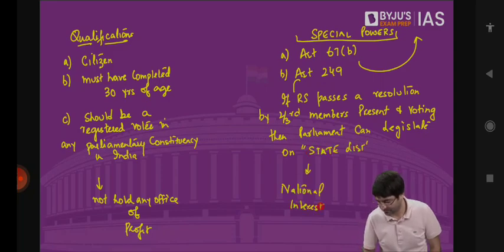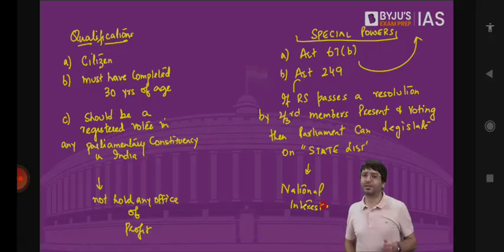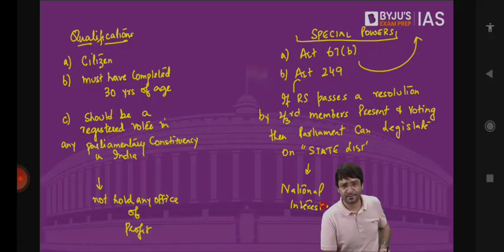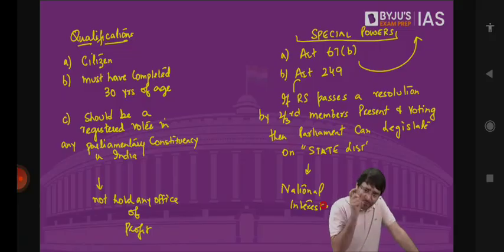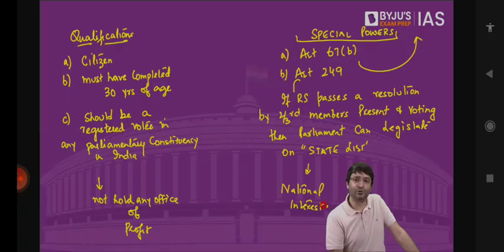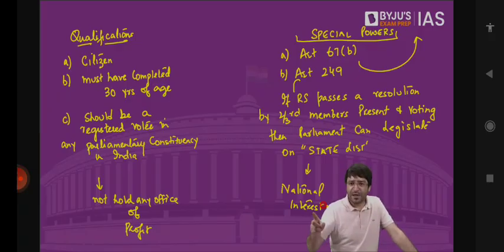A special power is given to Rajya Sabha. We say Rajya Sabha represents states. Rajya Sabha protects the interest of the states. But what if it is in the interest of the nation for Parliament to pass a law on state list? For that, Rajya Sabha has to pass a resolution. Under Article 249, if Rajya Sabha passes a resolution by 2/3 of the members present and voting, then Parliament becomes empowered: dear Parliament, you can make a law on state list. The validity of this law will be 1 year.